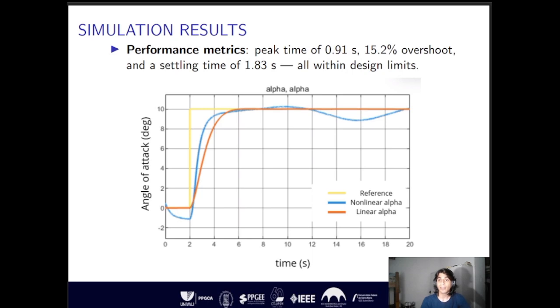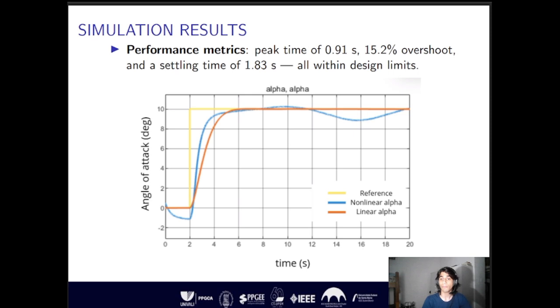The designed LQR controller and Kalman filter were integrated with the continuous time nonlinear plant model to evaluate the closed loop performance. The simulation was configured for a reference step input of angle of attack equal to 10 degrees, with actuator saturation limits for the elevator set to 17 degrees, in a simulation time of 20 seconds. The response of the nonlinear system was compared to that of the linearized model for which the controller was designed.